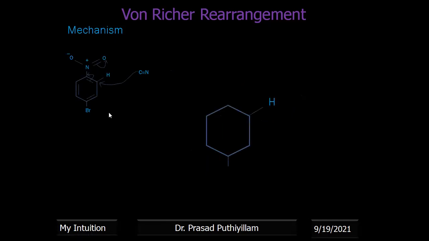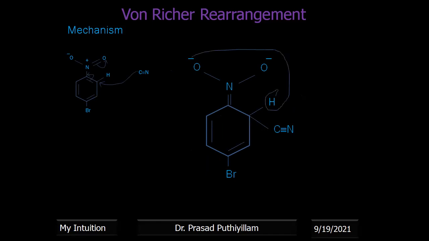After the rearrangement, we get N single bond O minus, with the positive charge already there, and again CN here, a double bond there, and a negative charge.